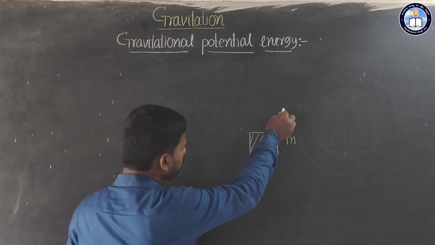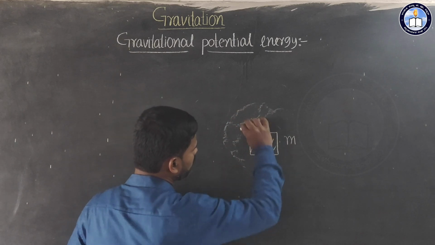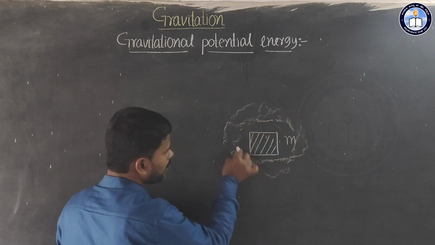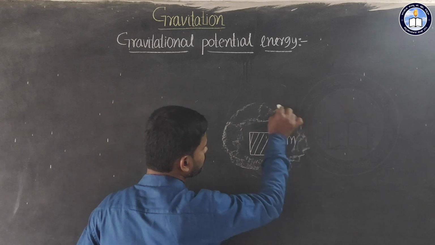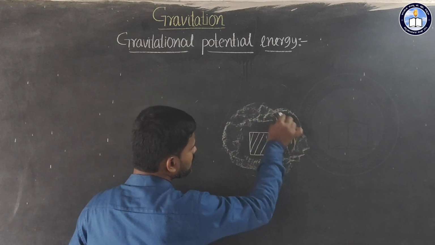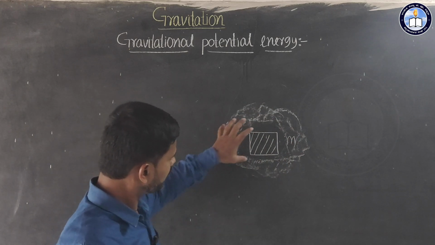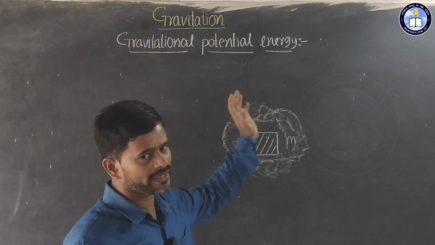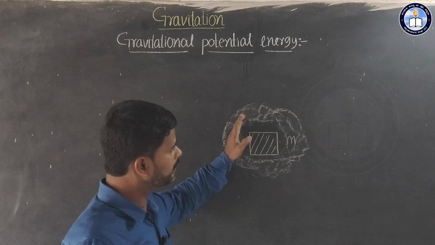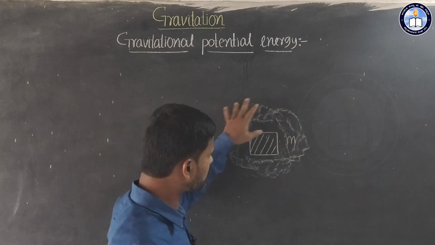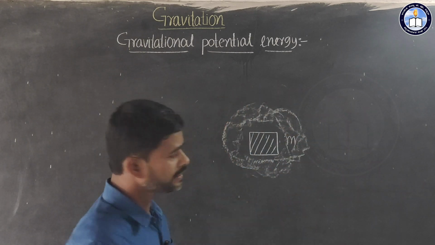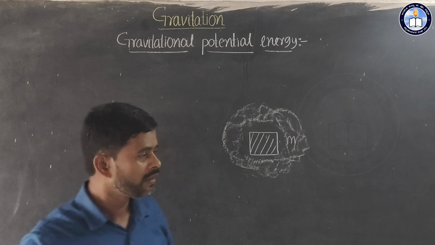Around this body, this is a region or a space. The space around this body can exert some gravitational force on the other body. So, this region we call the gravitational field.